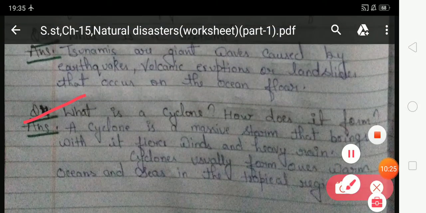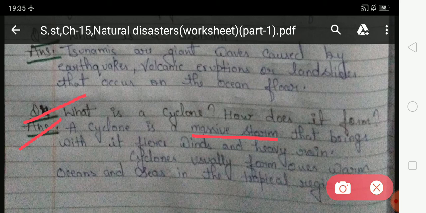Now, look at question number 4. What is a cyclone and how does it form? So, student, in this question, you have to describe what a cyclone is and how it forms. So, your answer: a cyclone is a massive storm that brings with it fierce winds and heavy rain.